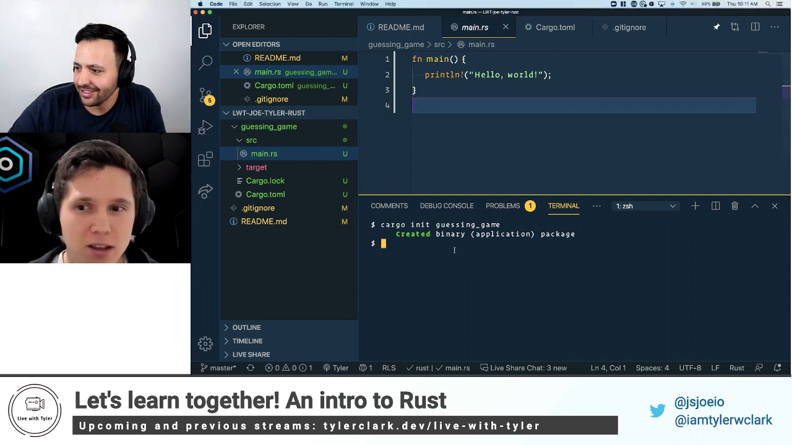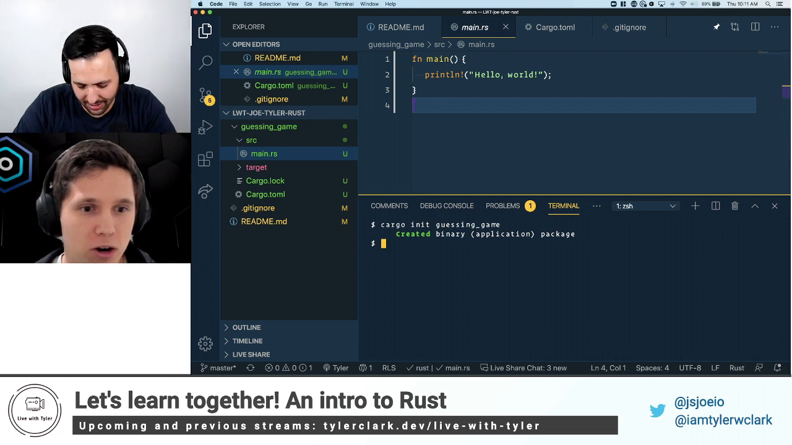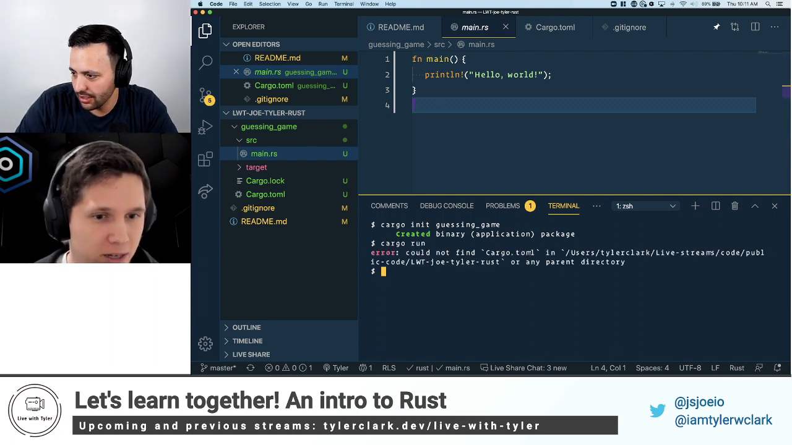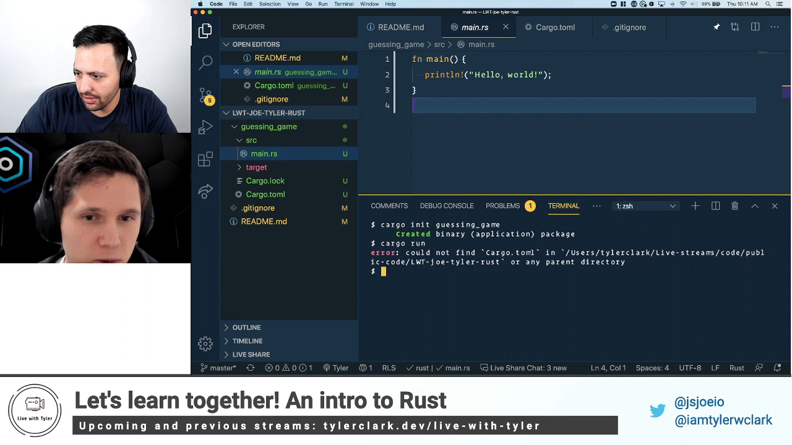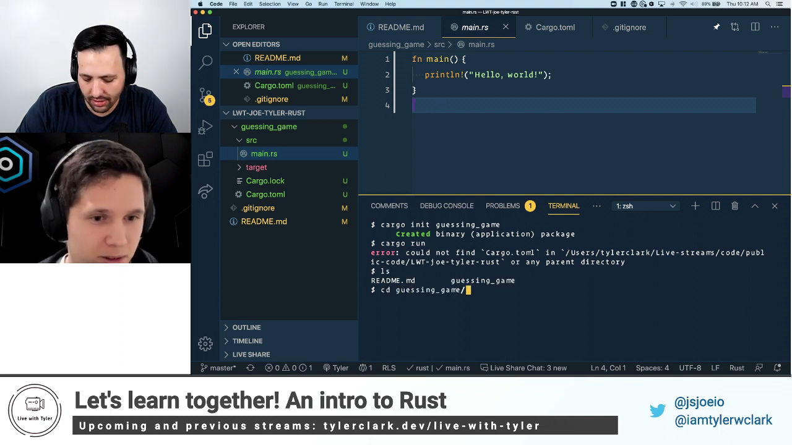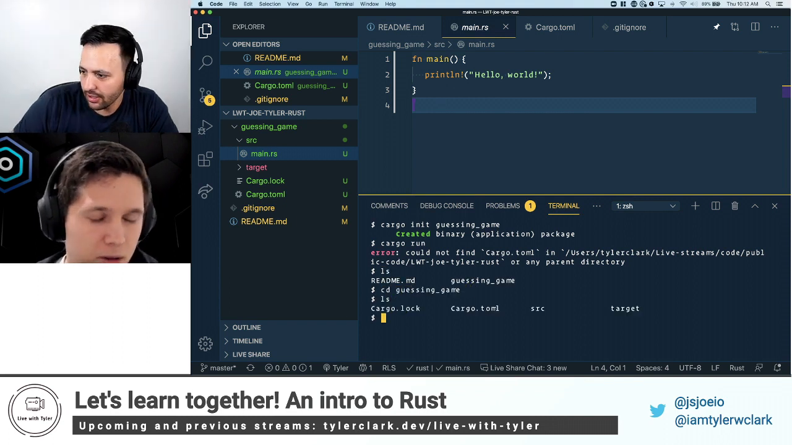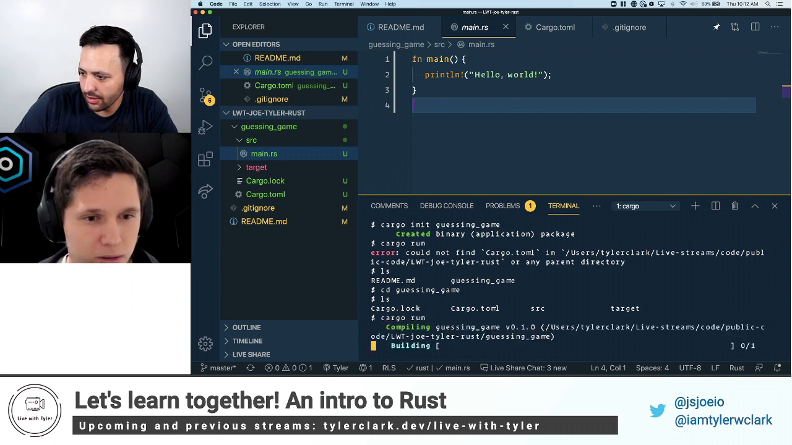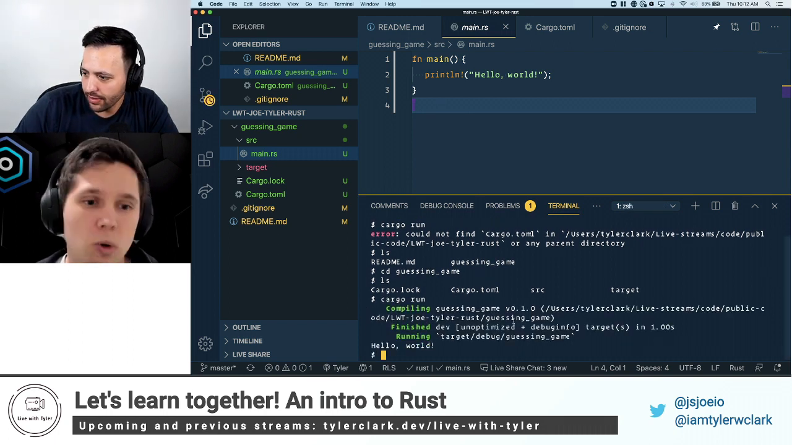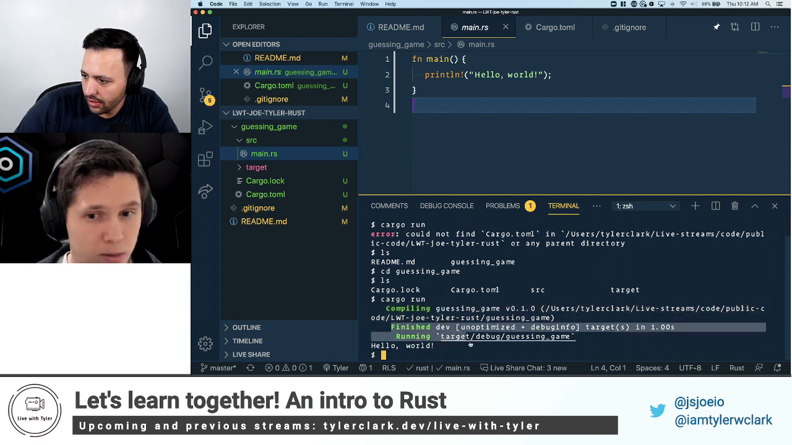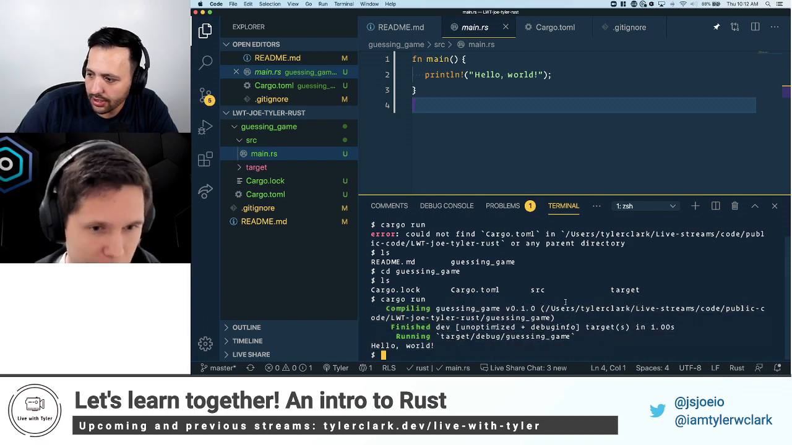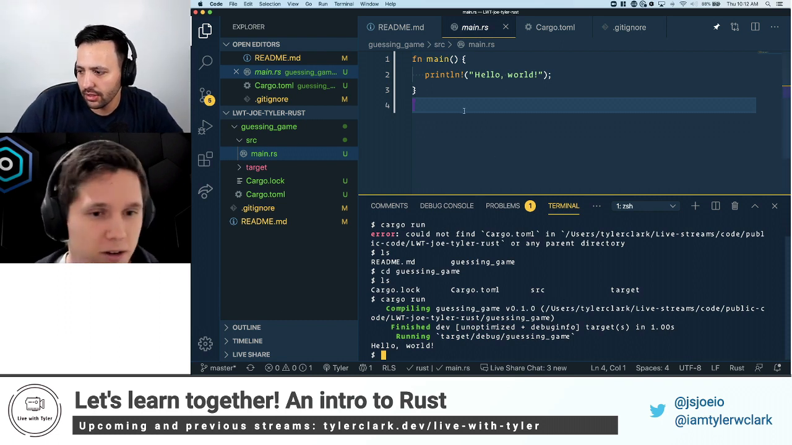So if you want to, in the terminal, run cargo run, and then we can talk about the output. Am I in the right directory? I think we need to cd into the guessing game. And then run. The cool thing about cargo run is if you haven't compiled yet, it will compile first and then run. So as we see, hello world is printed.